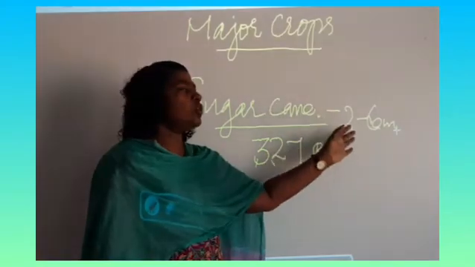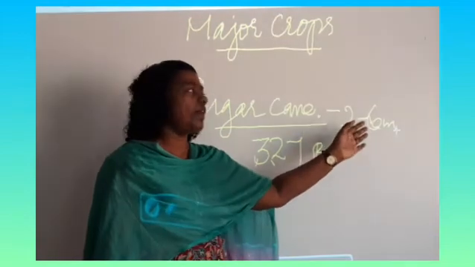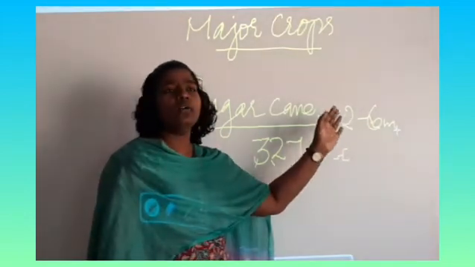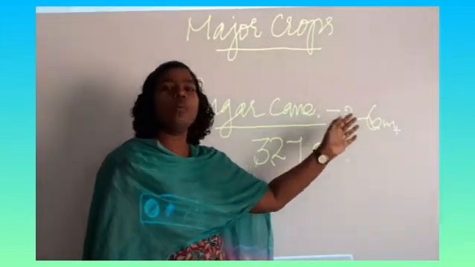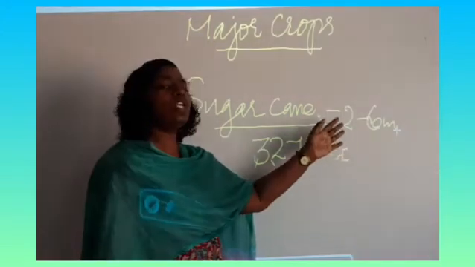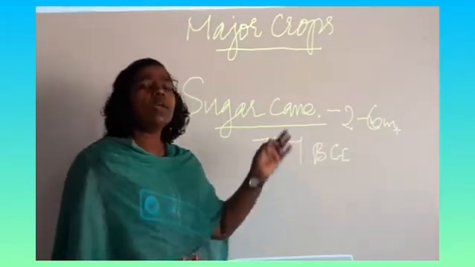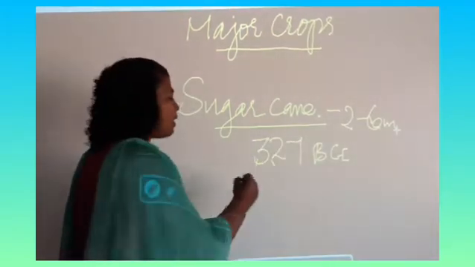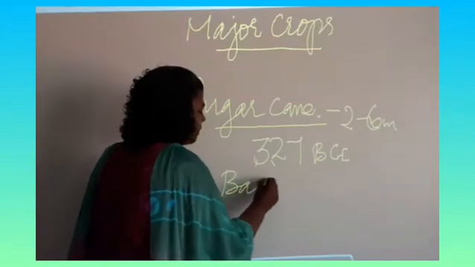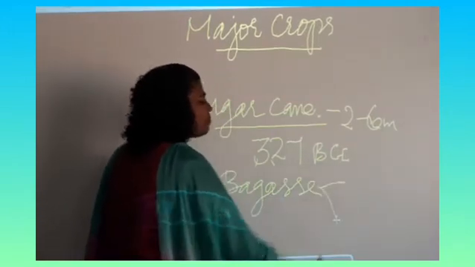The juice of the sugarcane can be used for different purposes: for making sugar, molasses and jaggery. The important item is called bagasse. What is bagasse?